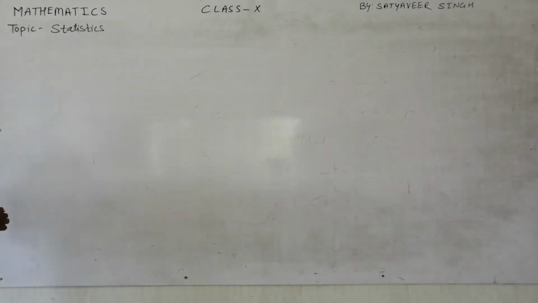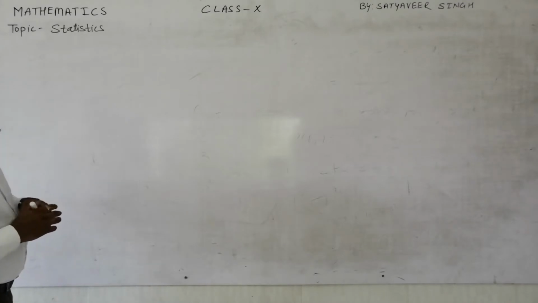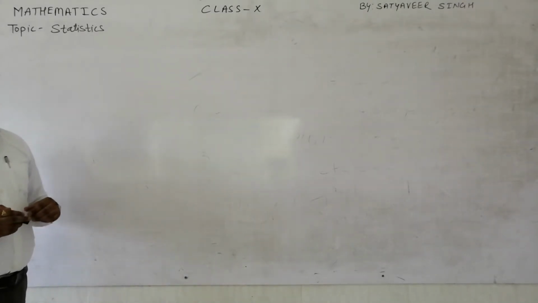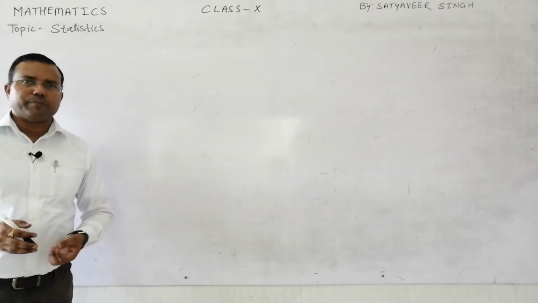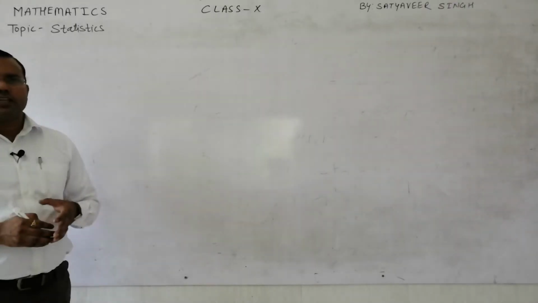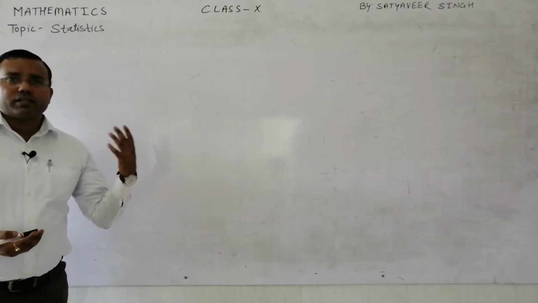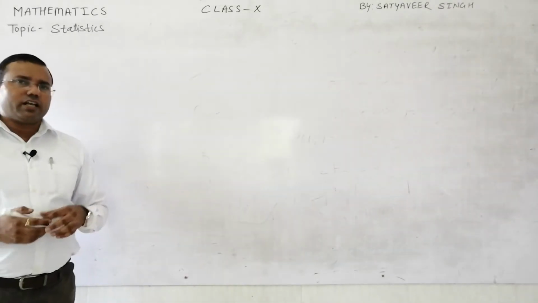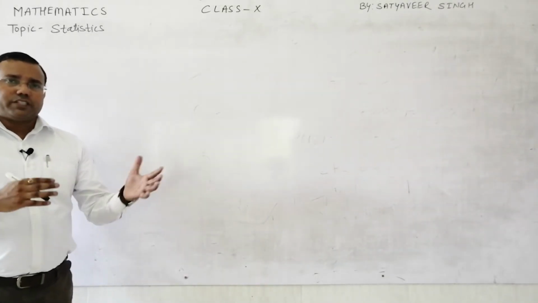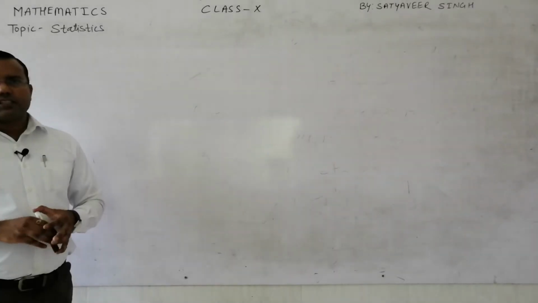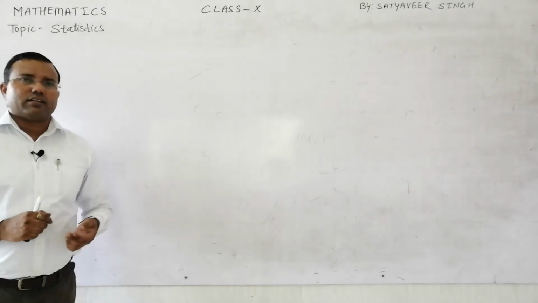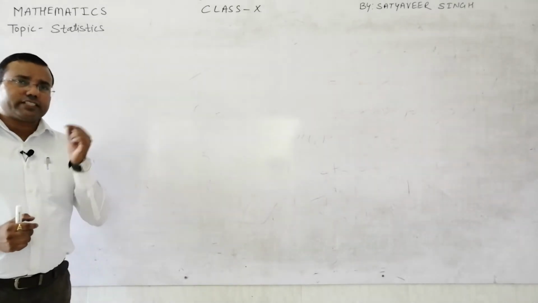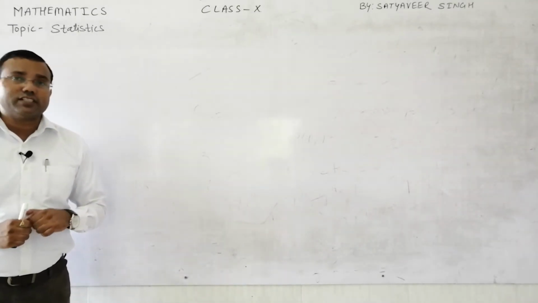We can see now. First and foremost, a problem comes in the mind of the student. They know how to calculate mean, median, and mode, but unfortunately they are unable to define these three things separately. They are not clear exactly what is mean, what is median, and what is mode.